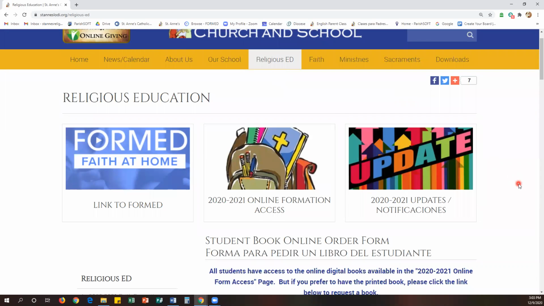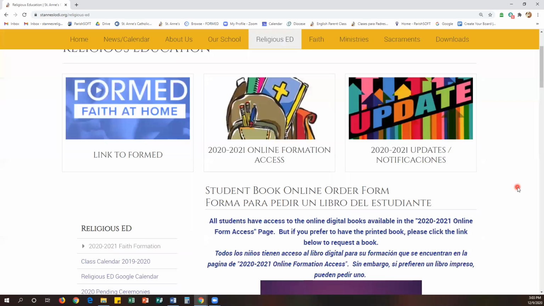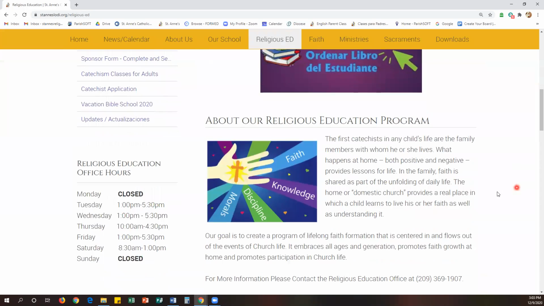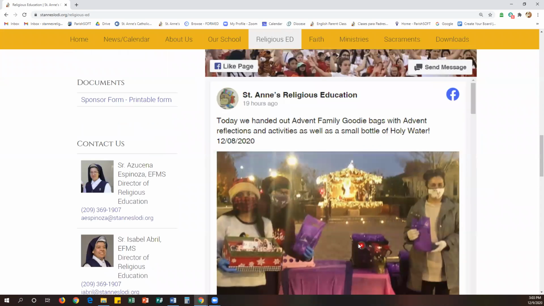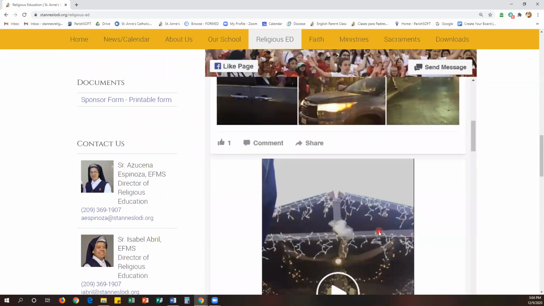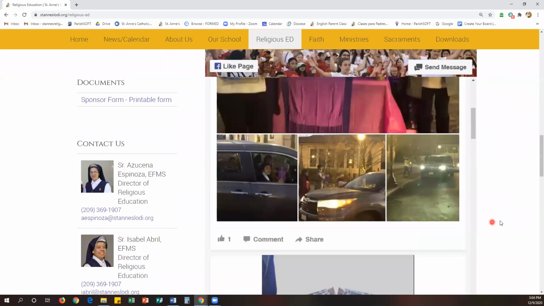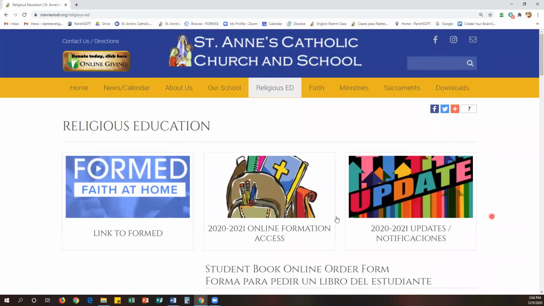Now you are on our main faith formation or religious education webpage. And you'll have also the access here to our Facebook in case you want to join any of our events that are coming up as well. The next step is to find this middle box here, which is a 2020-2021 online formation access. So the best thing about this process is that you'll be able to access the classes no matter where you are, or also what device you use, whether it be your phone, tablet, or computer. You can just log in through the web page.